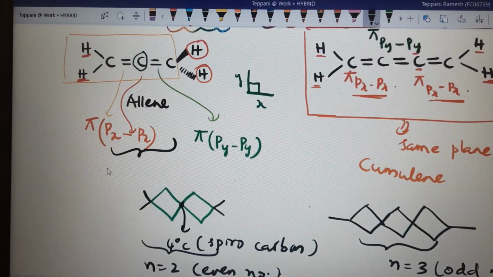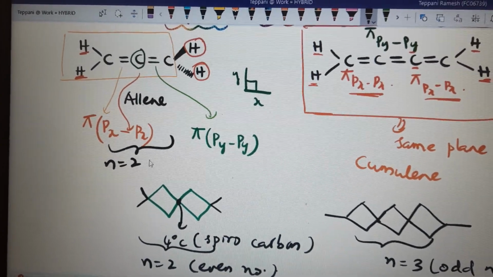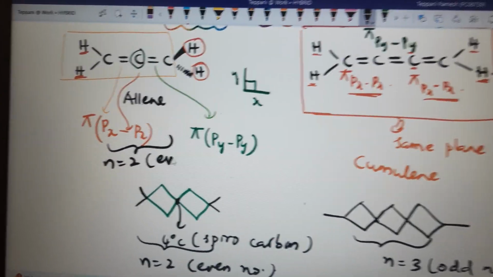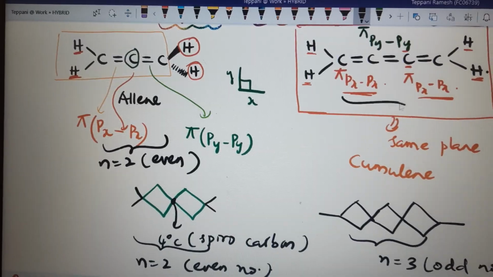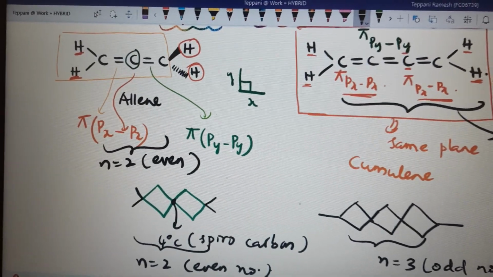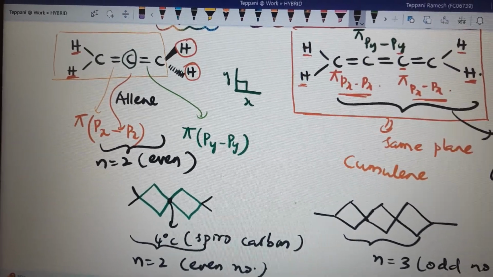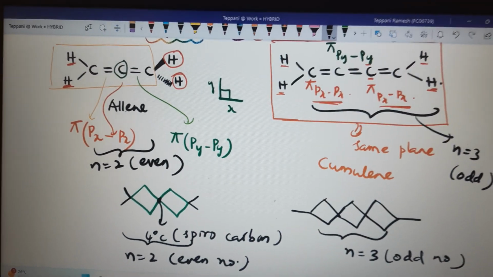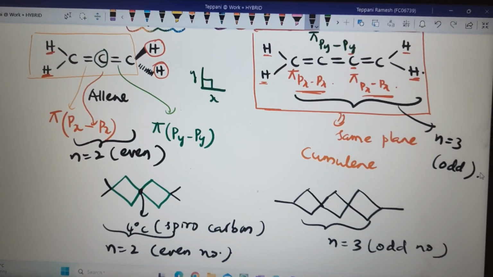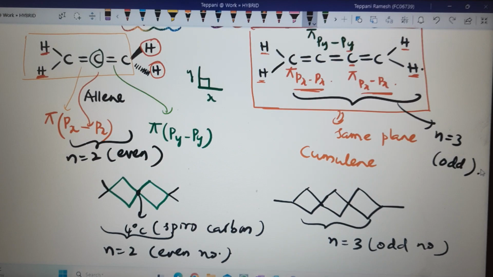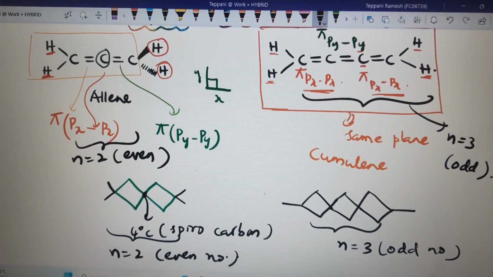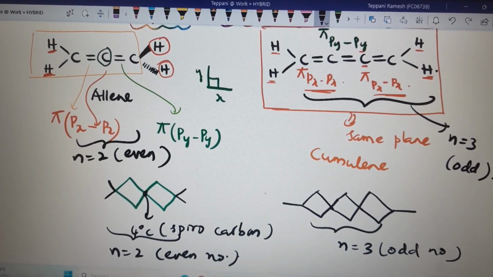Here, n equal to 2 consecutive double bonds, even number. Here consecutively 3 double bonds, odd number. Based on this, we will have explanation about geometrical and optical isomerism. You see.